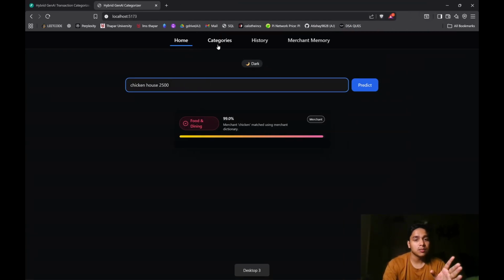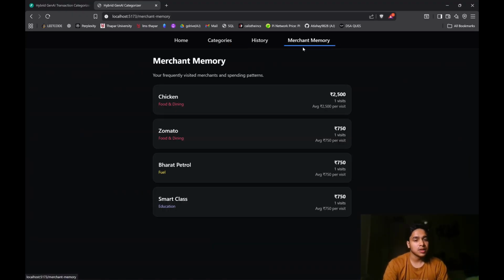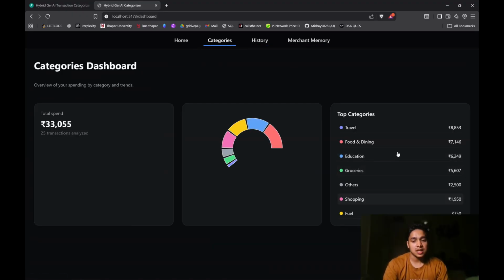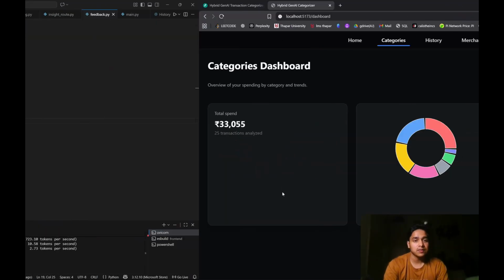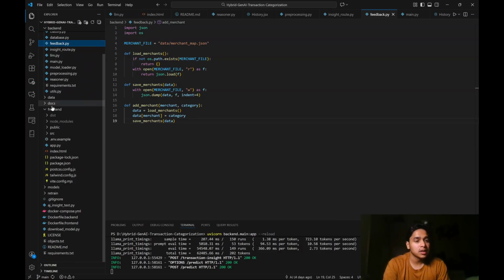It will give you more inferences based on the categories, insights, and merchant history. You will see how much you spend and what your spending trends actually are, right in front of your eyes. That's a good ability to have.